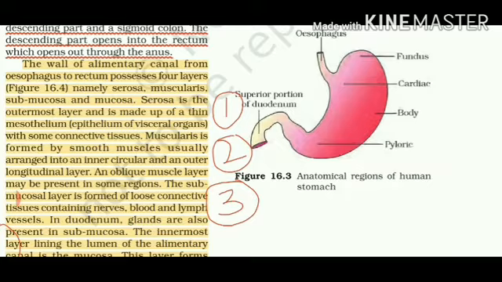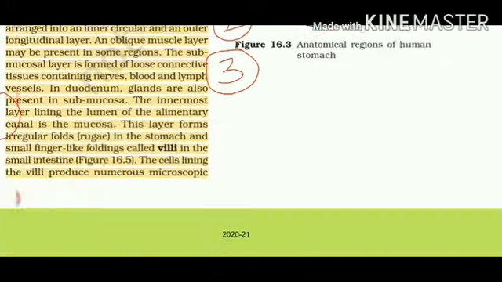Today we will study the different layers of the alimentary canal, which help in various kinds of secretions and digestion of the food that we intake. So our alimentary canal, starting from the esophagus, consists of 4 layers. The outer one is called serosa.